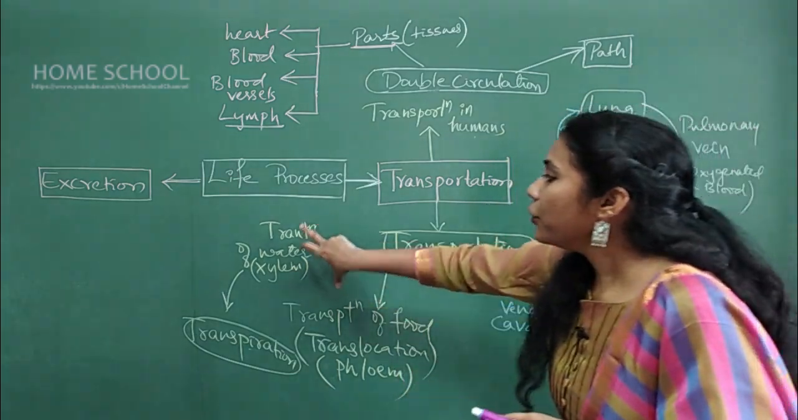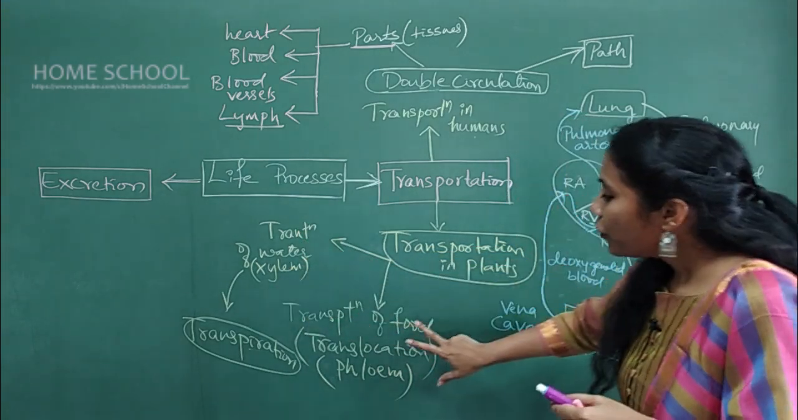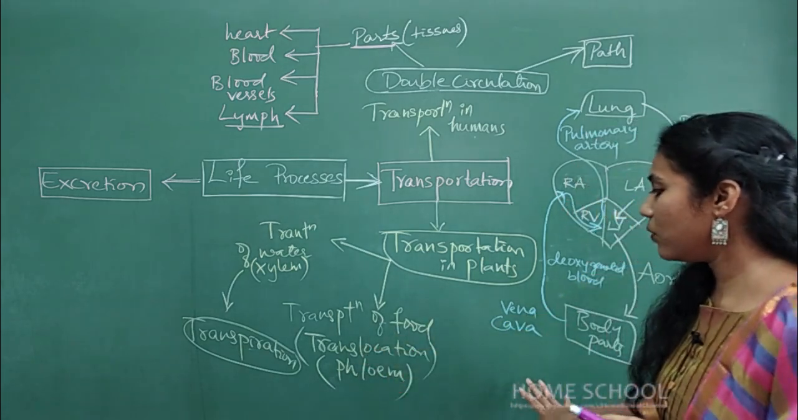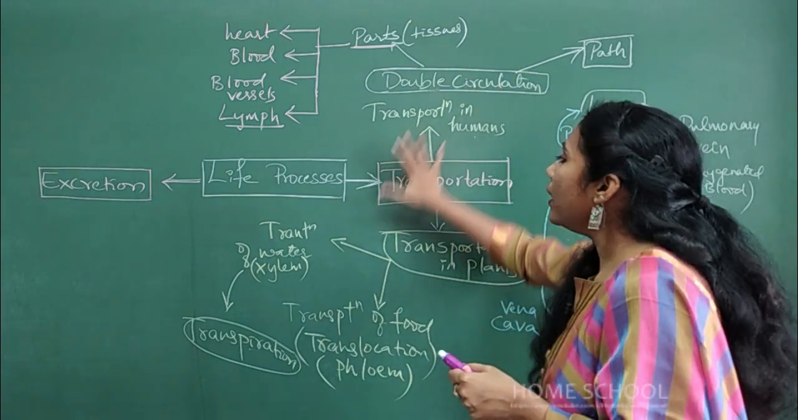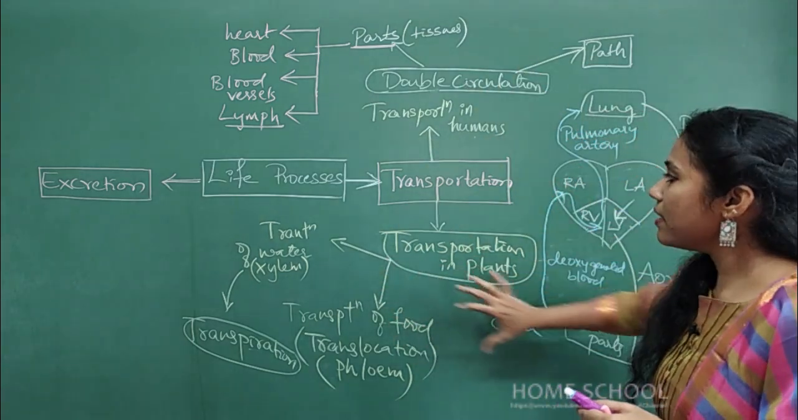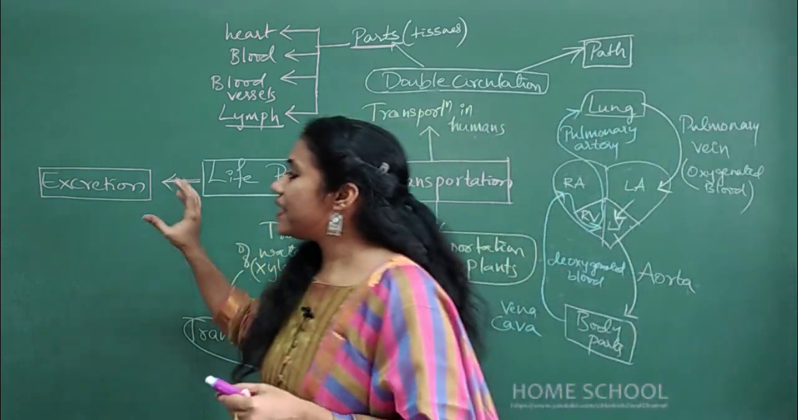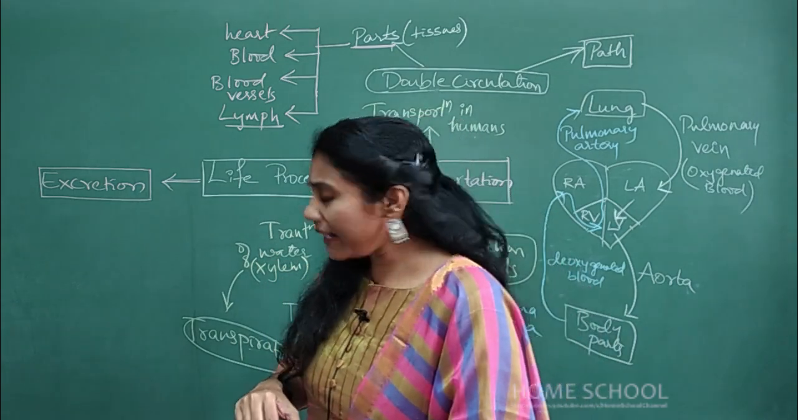So two things you will study: transportation of water, that is through xylem tissue, and transportation of food, which we call translocation, and that is through phloem. So this is all about the process of transportation. Now we will study the process of excretion.